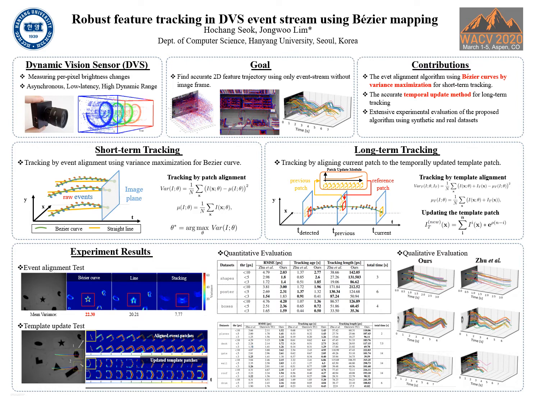In the experiment, we first conduct a simple test of event alignment, comparing ours to two different methods: aligning the events with a line and simple stacking without any alignment. As you can see, our method aligns the events better than the others, both quantitatively and qualitatively. We can see that the texture of the patch is best structured in our method, and also the mean variance of ours is the highest.